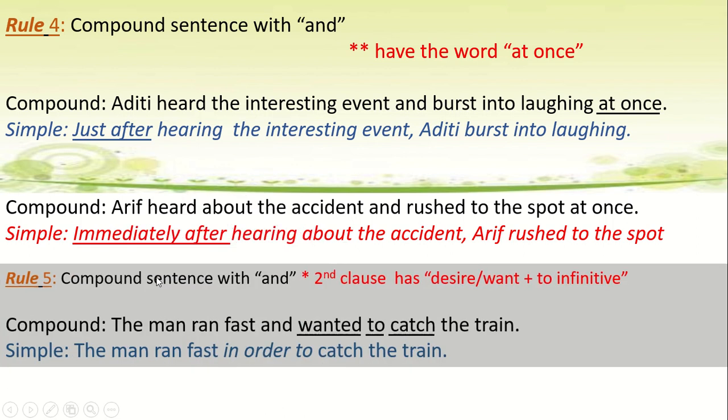Rule number 5: compound sentence with and, but the second clause should have desire or want plus infinitive. Compound sentence: the man ran fast and wanted to catch the train. Here you see want, then to, then main verb. That means want plus infinitive is here. So we do: the man ran fast in order to catch the train. Instead of wanted, this verb, we use in order.